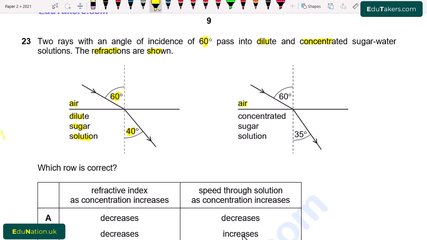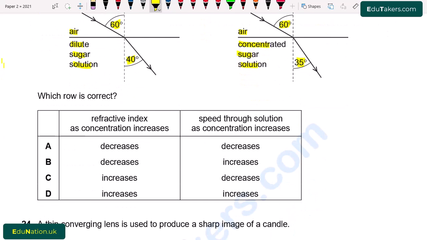The second diagram shows air and concentrated sugar solution. The angle of incidence is 60 degrees while the angle of refraction is 35 degrees. Which row is correct? Refractive index as concentration increases, and speed through solution as the concentration increases. MCQs: A. Decreases, decreases. B. Decreases, increases. C. Increases, decreases. D. Increases, increases. So first of all, when the concentration increases, what will be the effect on the refractive index and the speed?